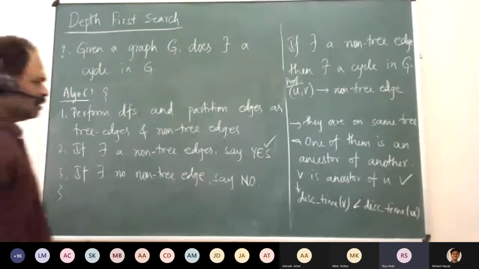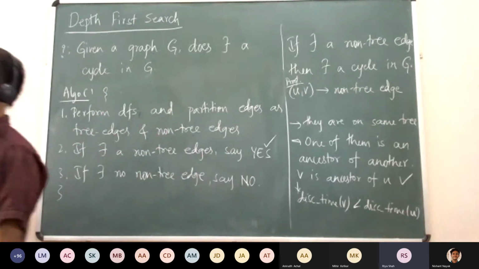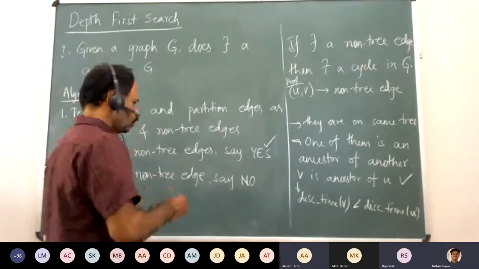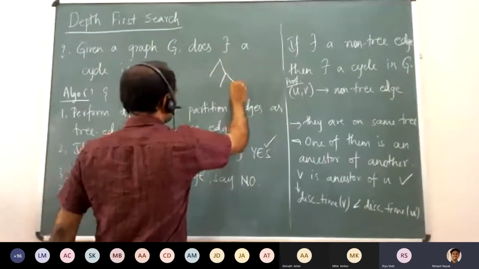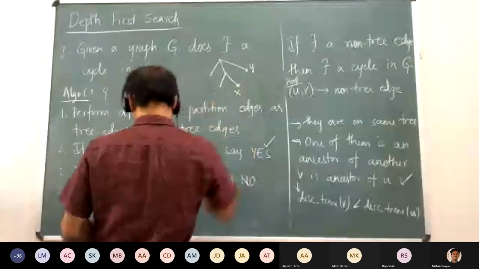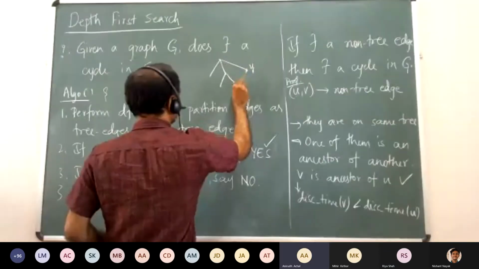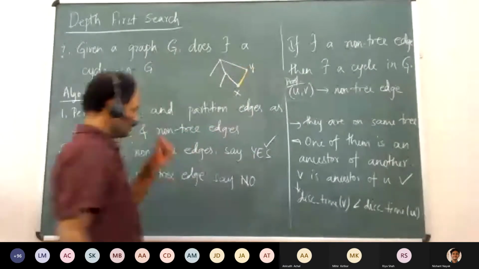But there was an edge between X and Y. It was a non-tree edge, but still there was a cycle there, right? No, we cannot then say that. If you considered such an edge between X and Y, the tree would change. We said that such an edge would never be there in the graph.